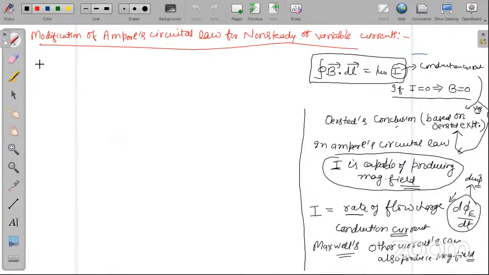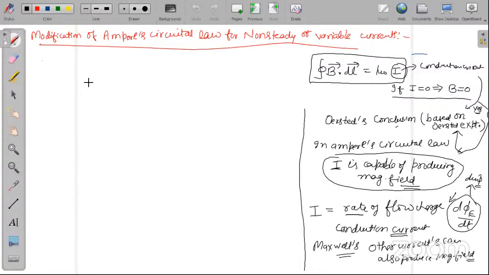Okay, now we have to... Then how do we calculate displacement current? That is what I am going to do now. Displacement current will be calculated automatically. We will find its formula while deriving it.